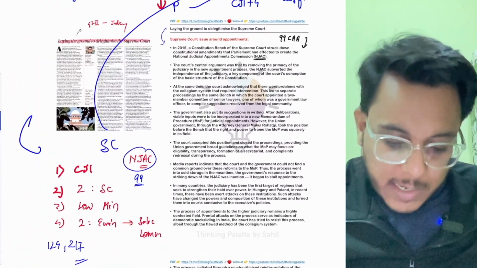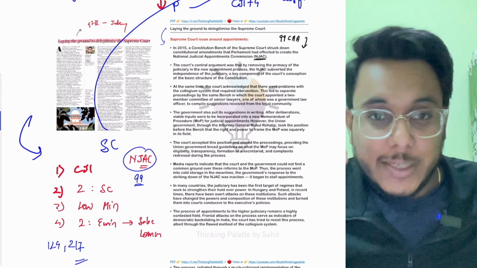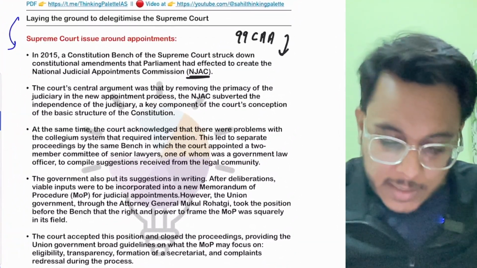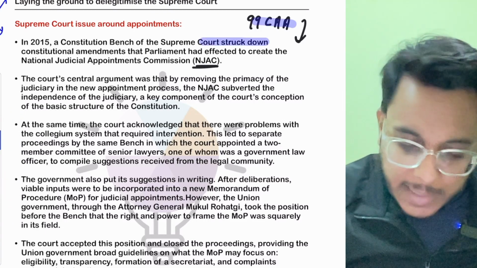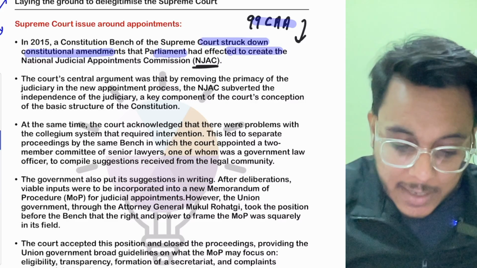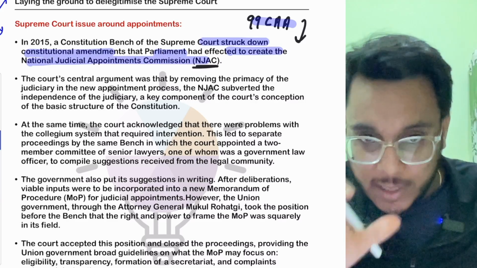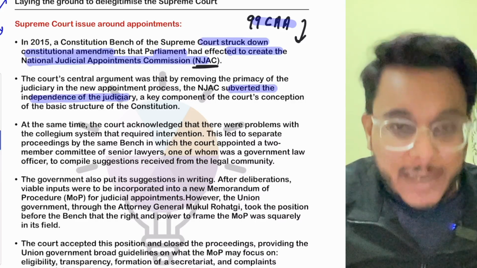In 2015, after the National Judicial Appointment Commission was brought, the Supreme Court struck down the 99th Constitutional Amendment Act and said that Parliament had overreached to create the NJAC. They have subverted the independence of the judiciary.